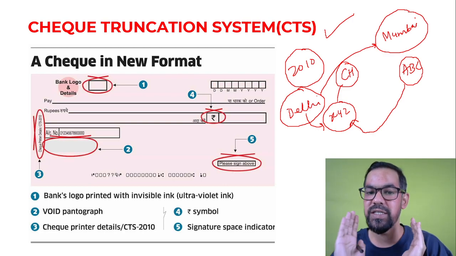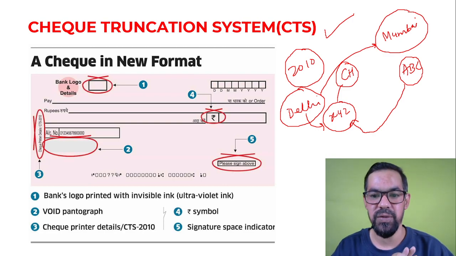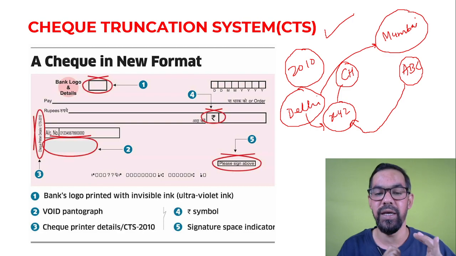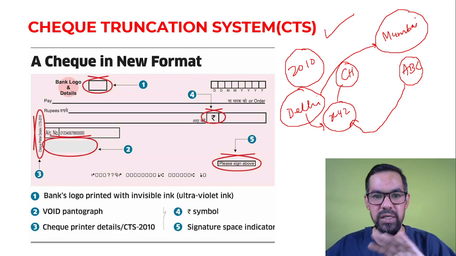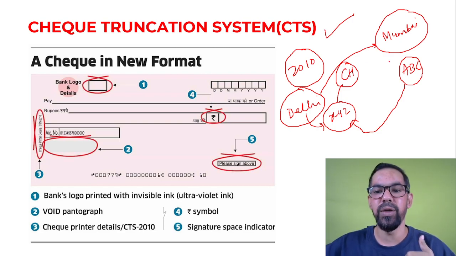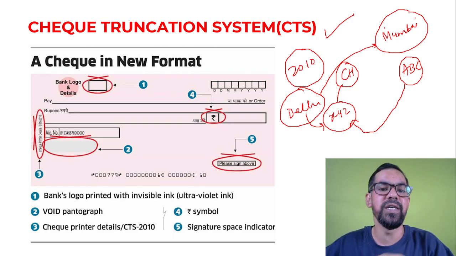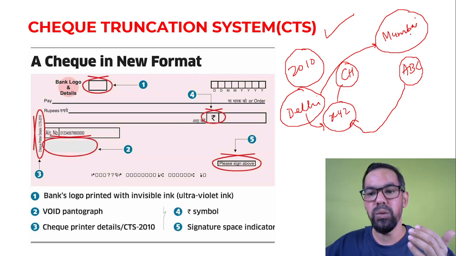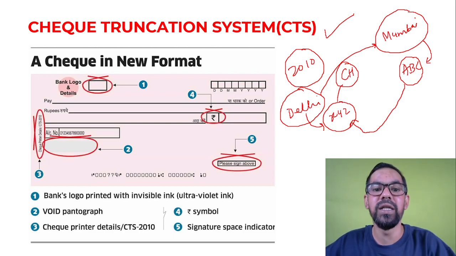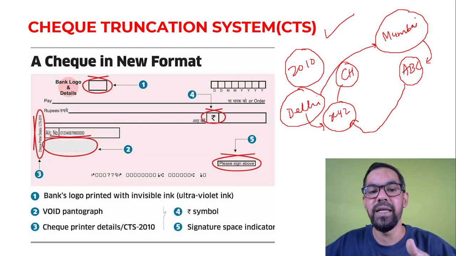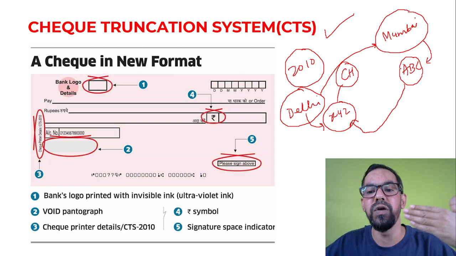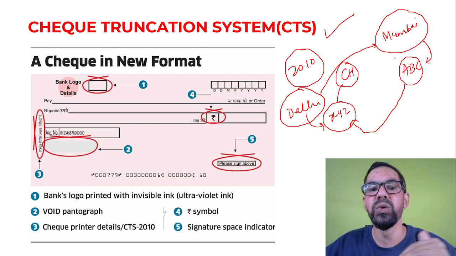After 2010, with the CTS system, we use an image-based clearing system. Let's say the case is the same: you belong to Delhi and live in Mumbai, and you present a check to your landlord. When the landlord deposits this check with ABC, ABC sends an image of your check to the clearing house.